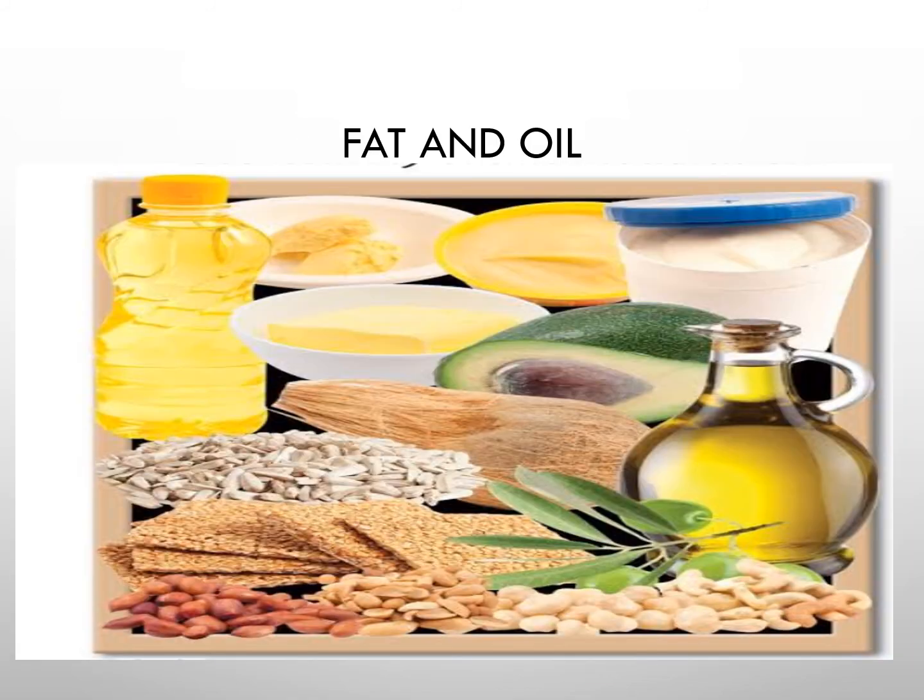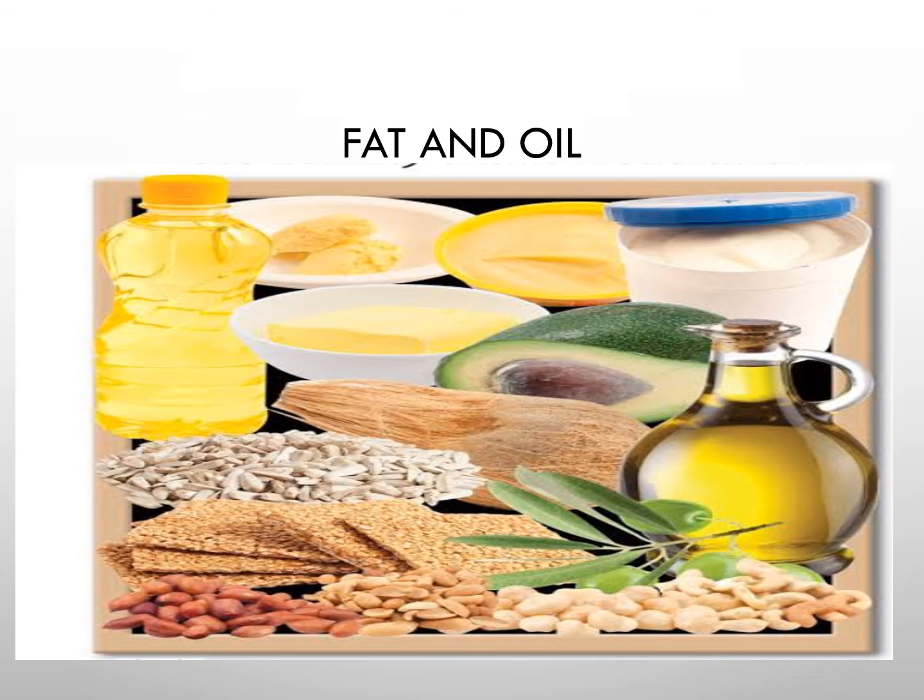Then finally, which group is this? Fat and oil. Okay. You also need some oil for good health. You get oil from oil seeds like mustard, groundnut, sunflower seeds. Okay. Nuts like cashew, almond, then walnut are very rich in fats and oil also. Oil is also extracted from animal sources like animal fats and fish.